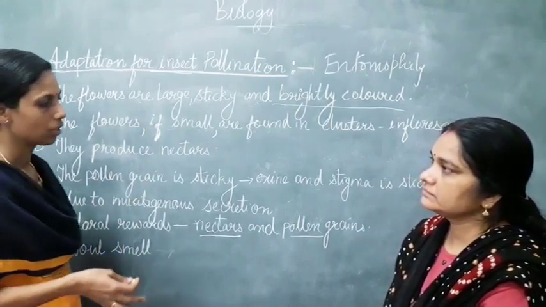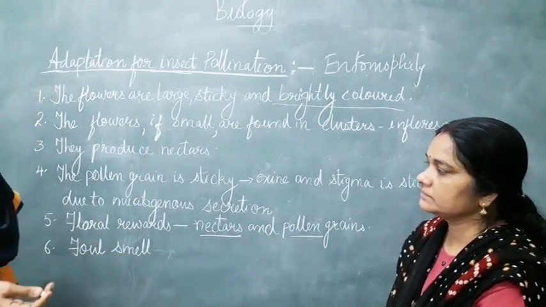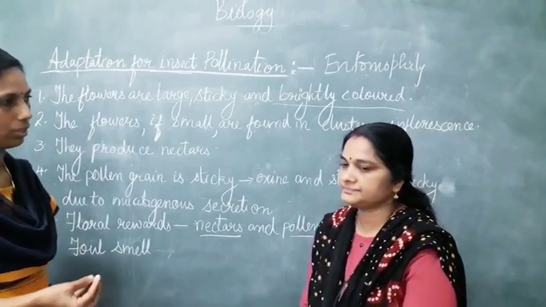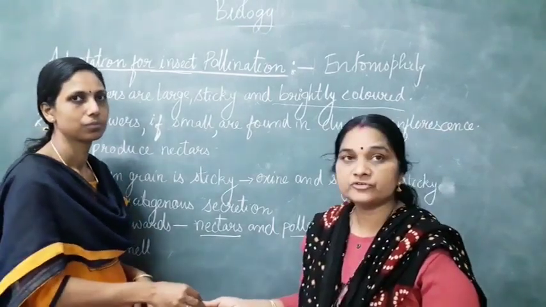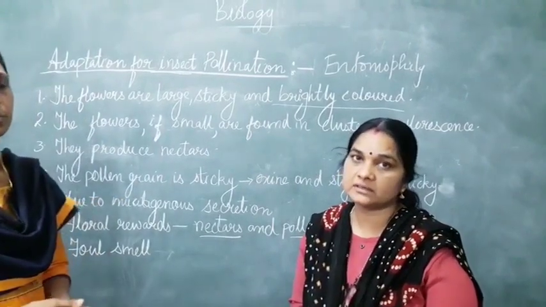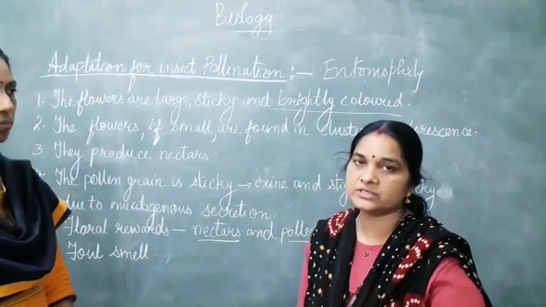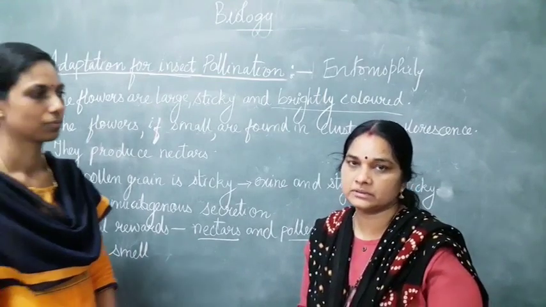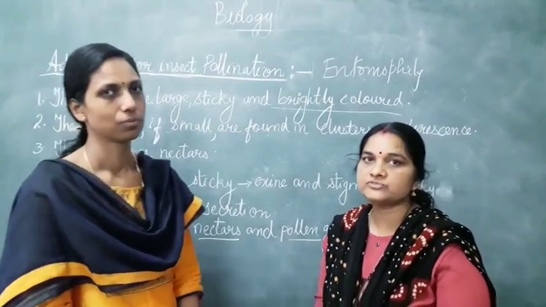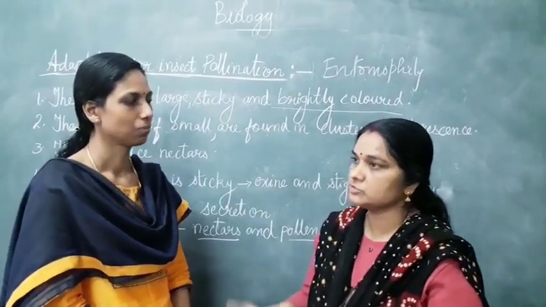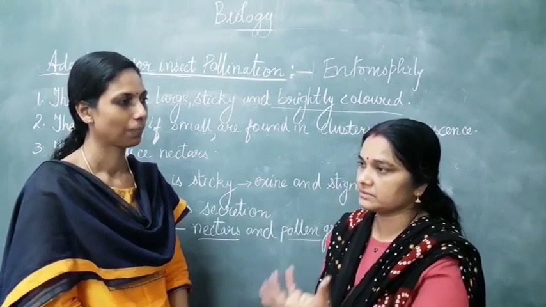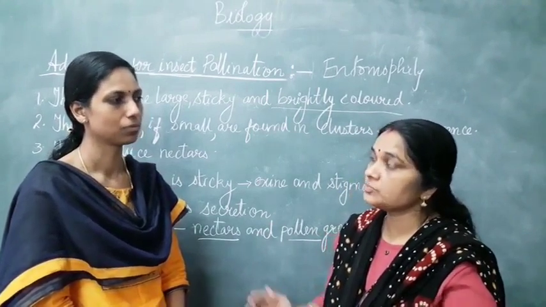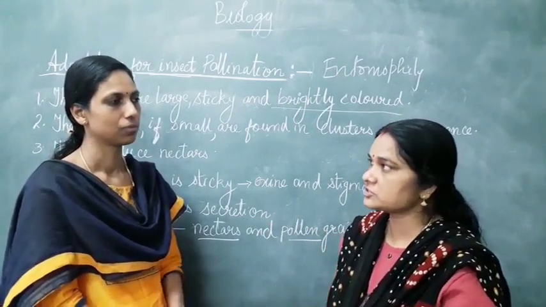Now, Jayashree, what about Amorphophallus and Yucca? They are a few examples. Can you just explain that type of pollination? So Amorphophallus is the tallest flower, and it is found mostly in Indonesia, the Sumatra islands and so on. That flower blooms only once in 7 to 9 years, and it just opens up and remains in that state for only 48 hours. So in between that 48 hours, pollination has to happen.